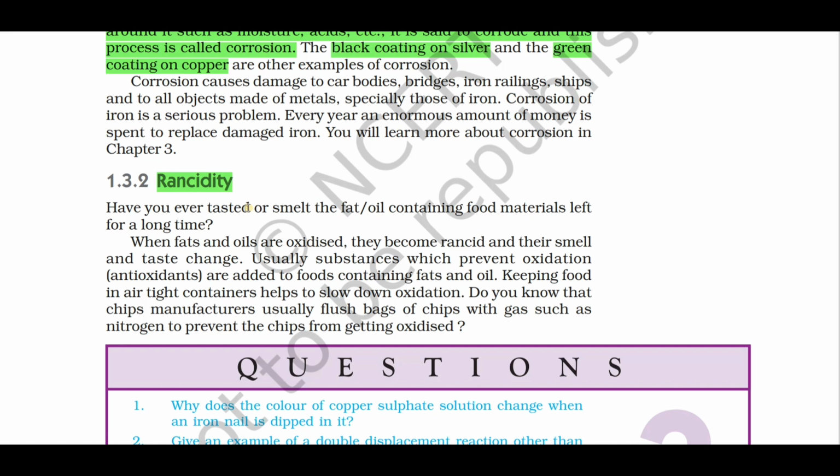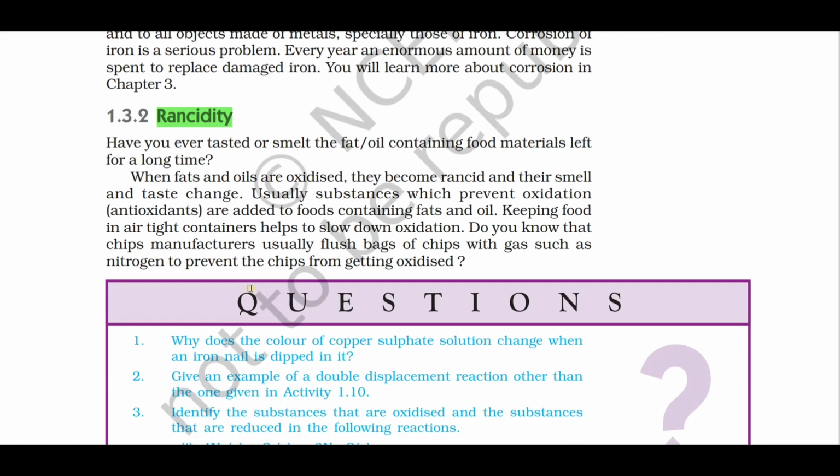What is rancidity? When oil containing food, or food containing oil, is exposed to air or kept for a long time, it gets oxidized. The food gets spoiled and gives a bad smell. This process is called rancidity. How can you prevent rancidity?